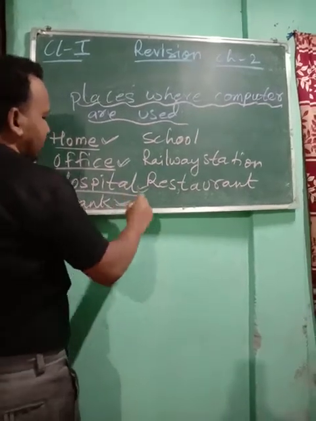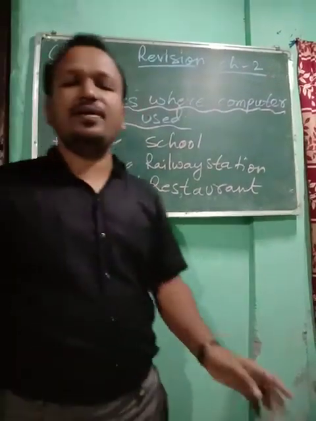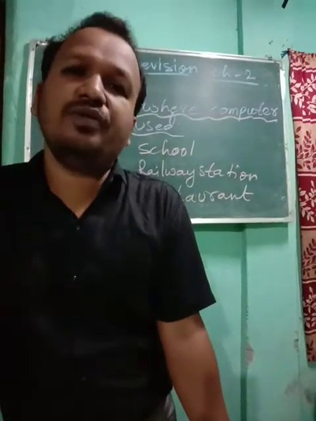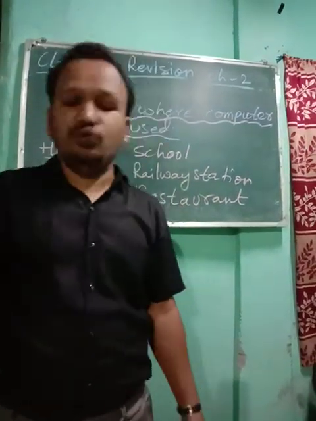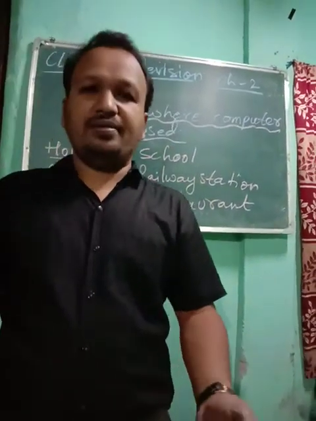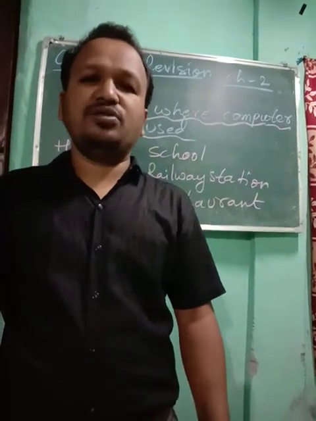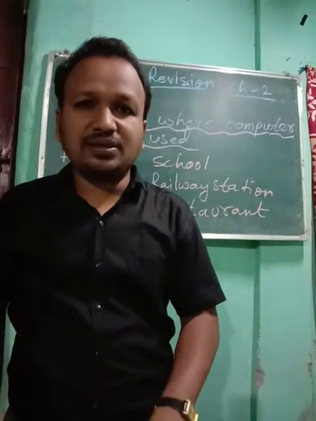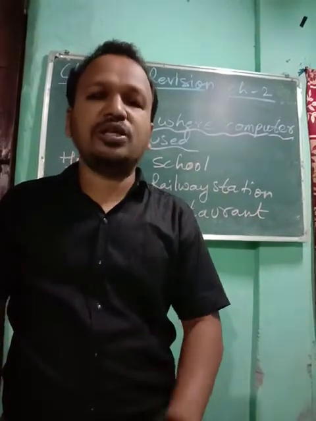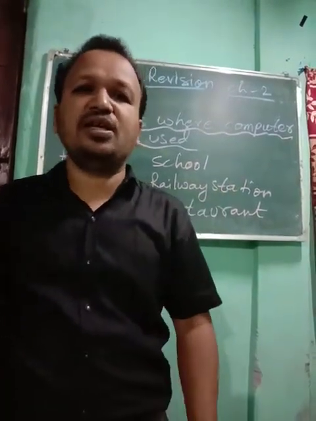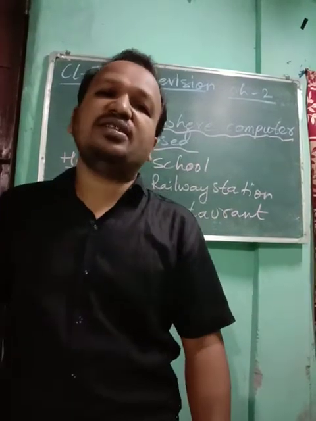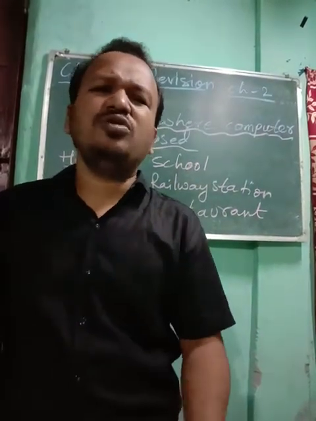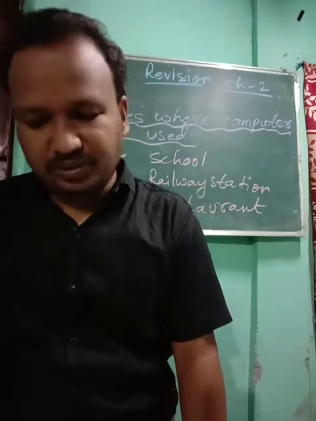Next is the bank. You know a bank is a place where we deposit and withdraw our money. In a bank also, sometimes you may have gone with your parents, you might have seen computers there. Bank workers keep the record on a computer of how many transactions have been done, how many types of customers there are, what type of account they have. So every record they maintain in computers.